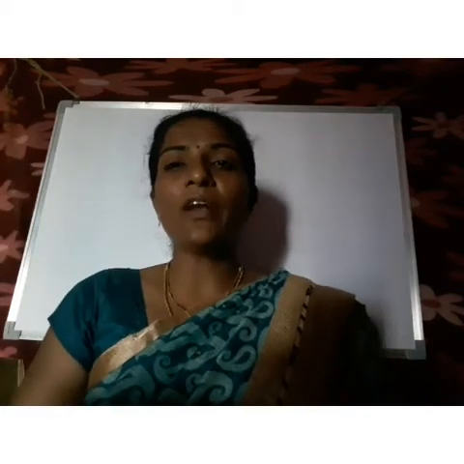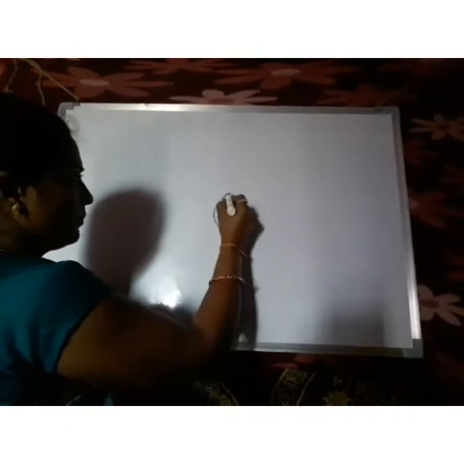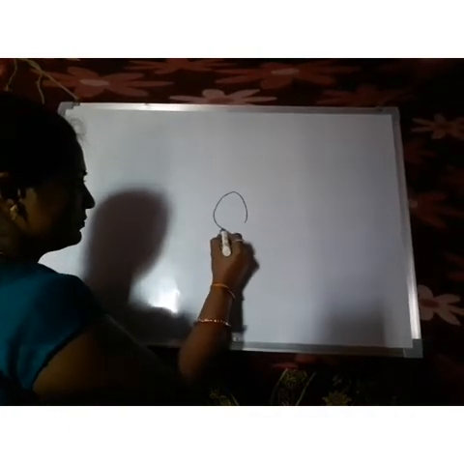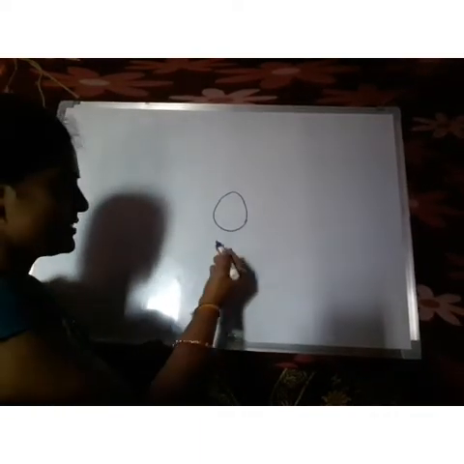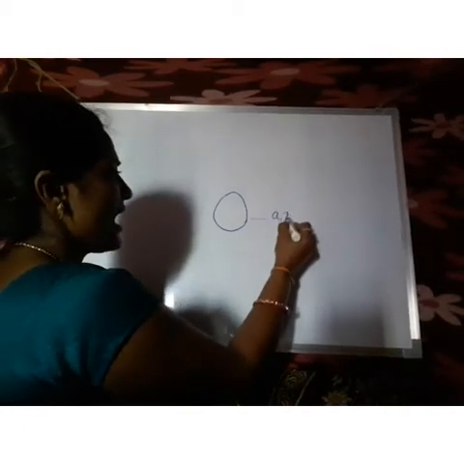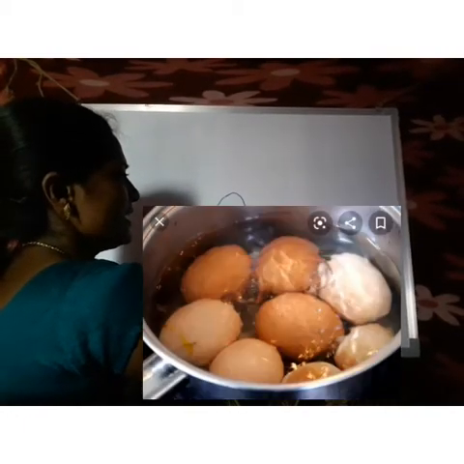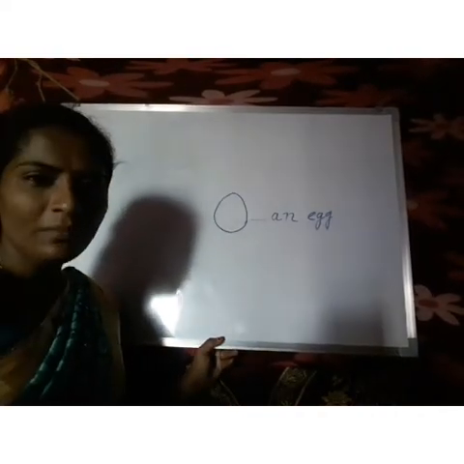See, now I will draw one picture. All of you see on the board. What is this? This is an oval shape, and this item we call an egg. Do you know where we get this egg from?